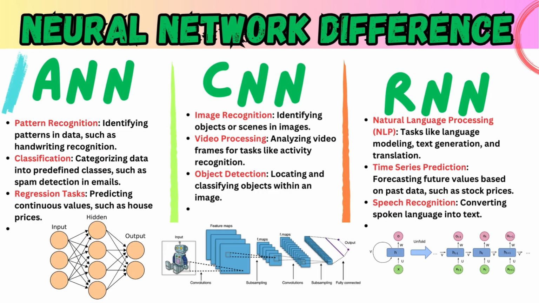2. Convolutional neural networks. Next, we have convolutional neural networks, or CNN. These guys are like the vision experts. Image recognition. CNNs can look at a photo and identify objects in it. Think about your phone's camera recognizing faces, or even your pet.